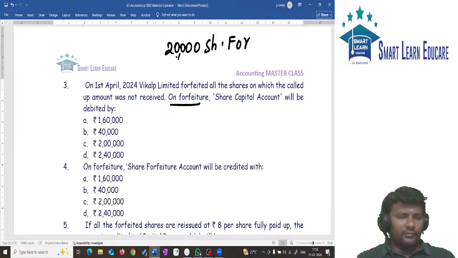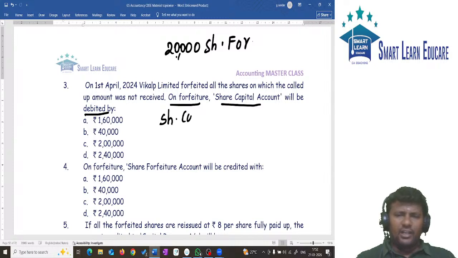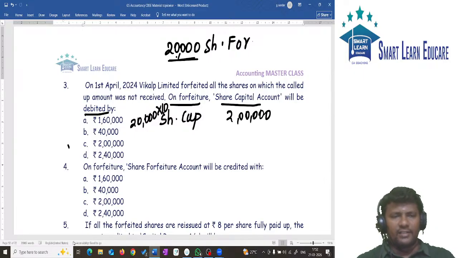On forfeiture, share capital will be debited with. What is the journal entry for forfeiture of shares? Share capital account debit. I already told you share capital should be debited with called up value. How many shares are forfeited? 20,000 shares. So 20,000 shares into 10 will give you 2 lakh. So the answer to this question is 2 lakh.